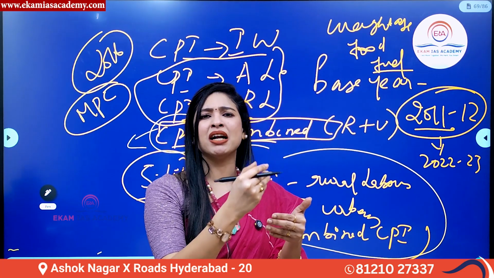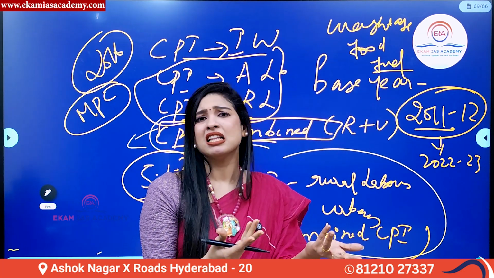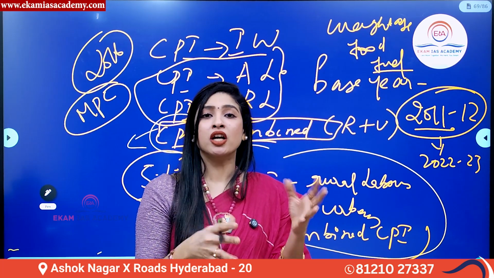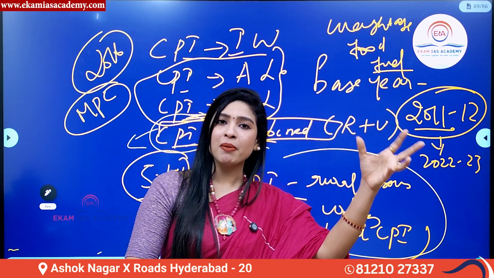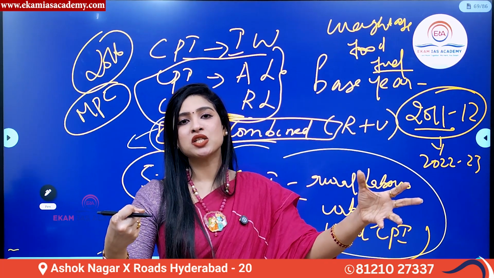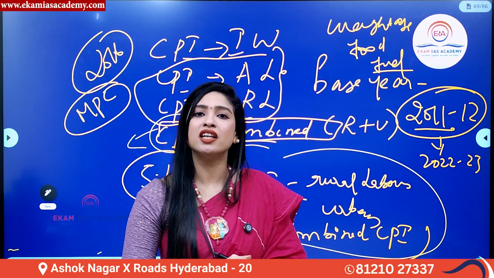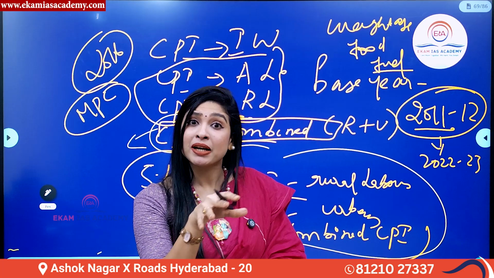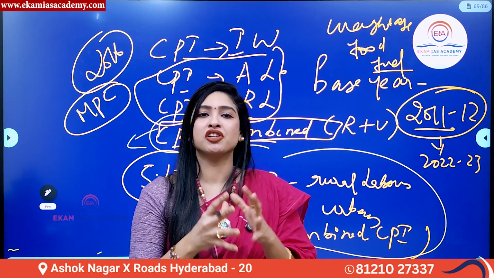Higher the prices, automatically, if you have a lesser income, then your purchasing power becomes difficult. You will not be able to purchase more. So to understand this only, from WPI, CPI was shifted as the most important indicator to measure inflation. And because of CPI, we are able to understand separately also what is the food inflation in our country India.